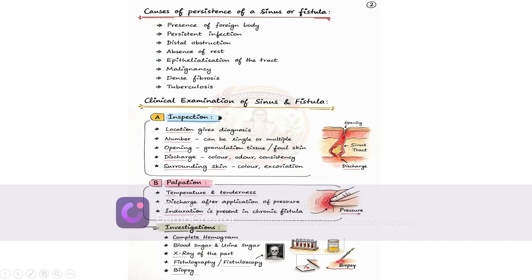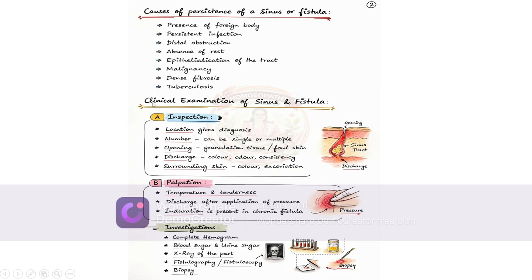So, causes of persistence of a sinus or a fistula: presence of foreign body, persistent infection, distal obstruction, absence of rest, epithelialization of the tract, malignancy, dense fibrosis, tuberculosis.